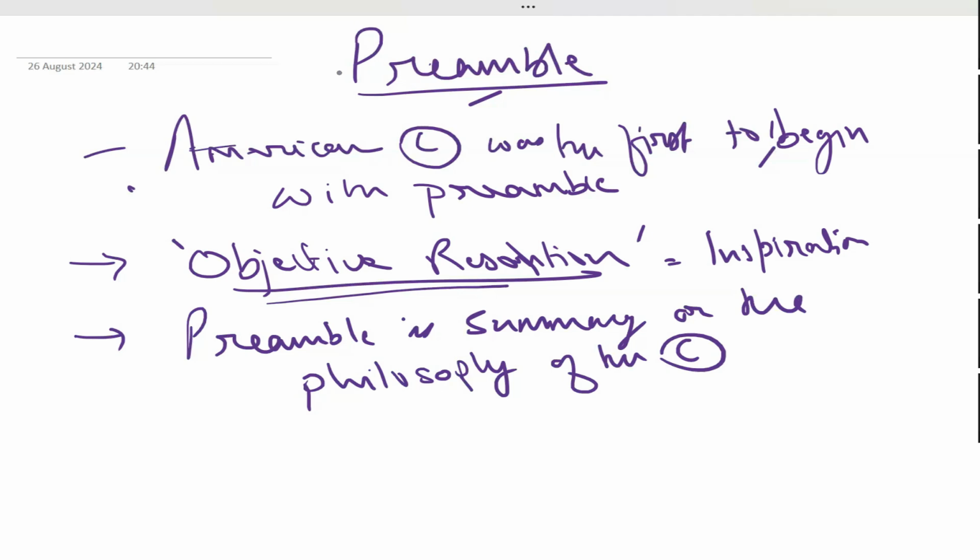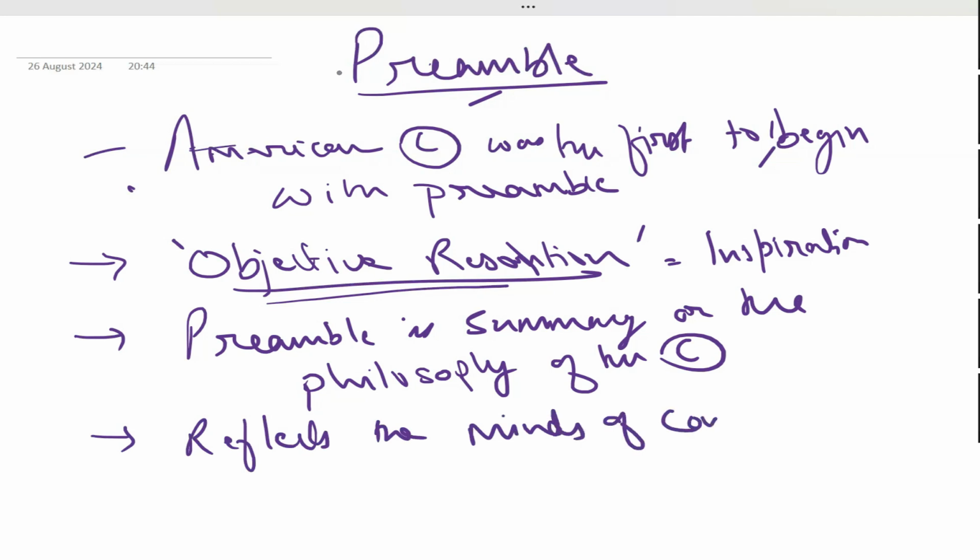Yes or no? Yes, sir. What does it reflect? It reflects actually the minds of the Constitution makers. What they wanted. Because only writing provisions will not help the government to run easily. There are a lot of gaps in that. To fill that gap, they have provided a guiding light, that is the preamble of the Constitution. Getting it?